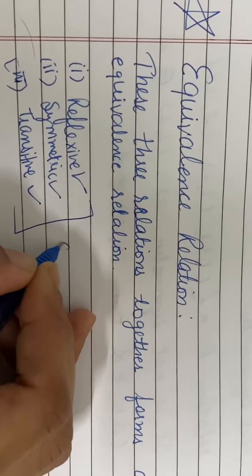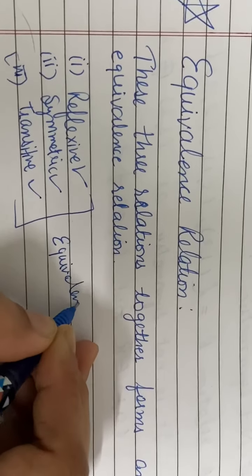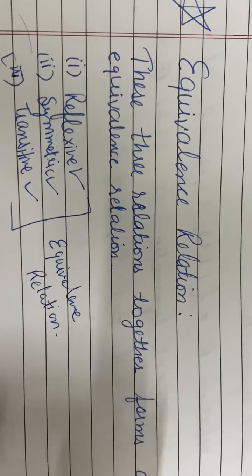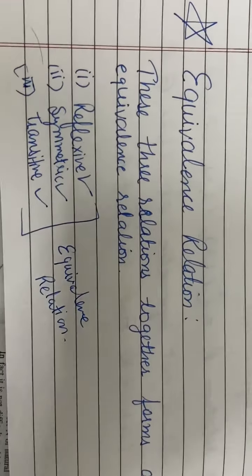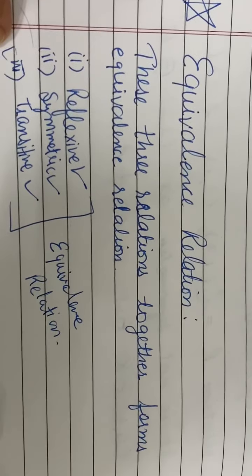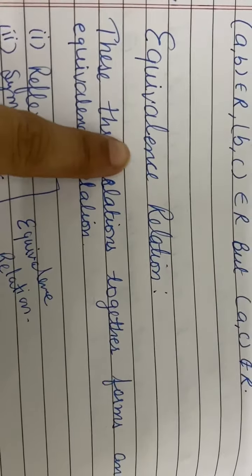Then we can say it is an equivalence relation. If a relation is satisfying these three types of classification of relation, then we can say this relation is an equivalence relation.